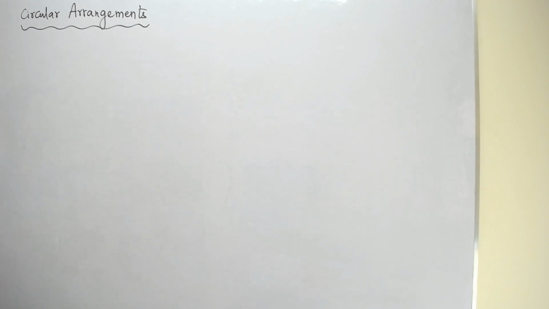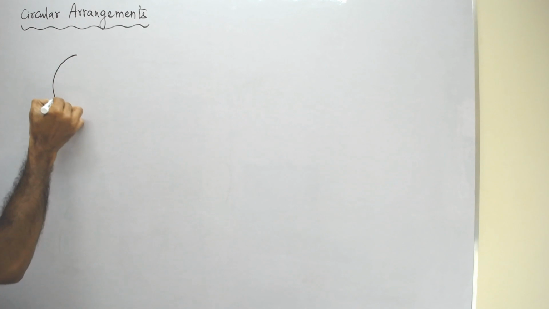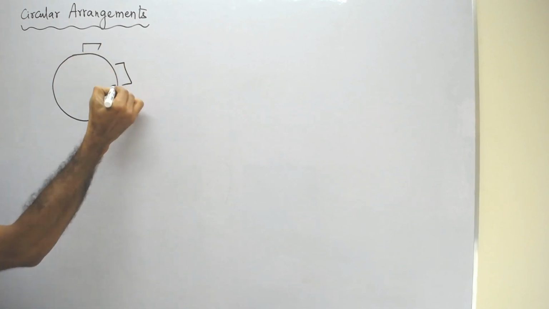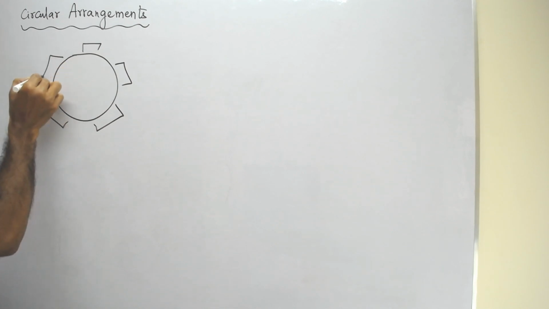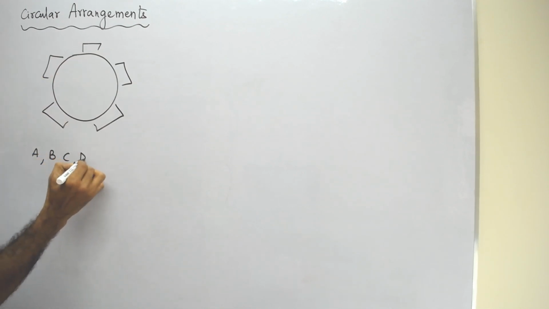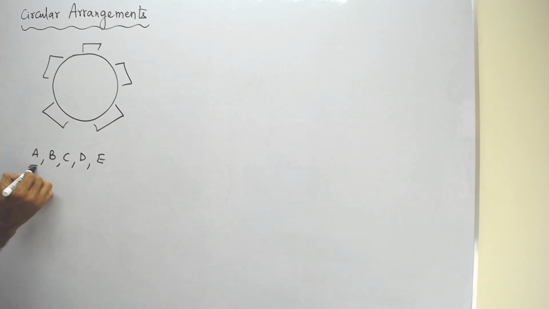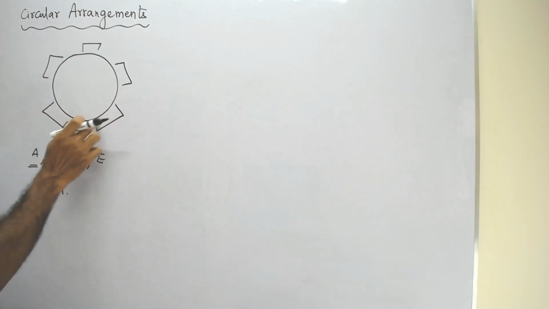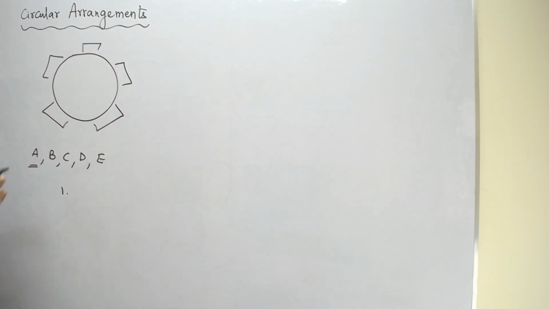Now let's look at one very interesting difference in circular arrangement, which normally we miss many times. So please try to understand. Suppose you have a circular table with 5 chairs, and 5 people, A, B, C, D, E. In how many ways can the first person be seated? As per the previous discussion, it is 1. But very important thing here, please remember, is that we have assumed the chairs are identical. All the chairs are of the same color, or there is no numbering. So we are assuming that the chairs are identical.